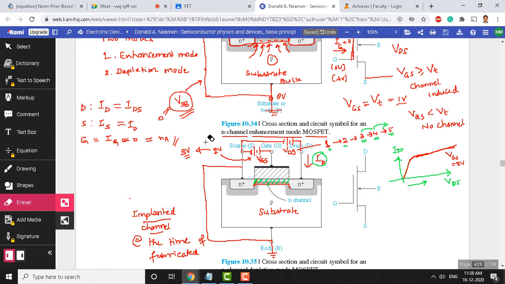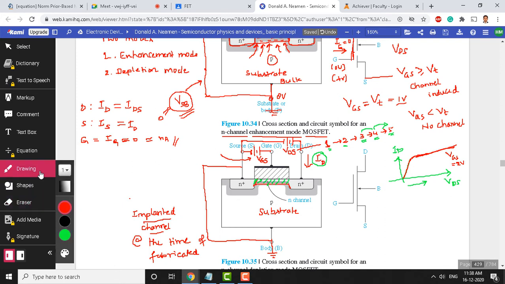I hope you understood the question here. I am fixing the gate voltage, instead of 2 volts, I am making this gate to source voltage 3. I have increased 1 volt here, extra voltage I have given. Now I will vary this voltage VDS from 1 volt to 5 volts. I have already plotted VDS versus ID for VGS equals 2 volts. Now I am asking you to show whether the graph comes below this or above this for VGS equals 3 volts. It will be above it, sir.